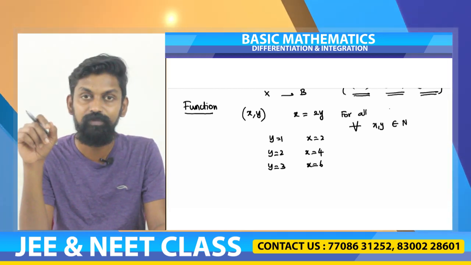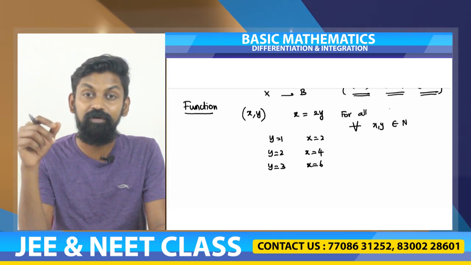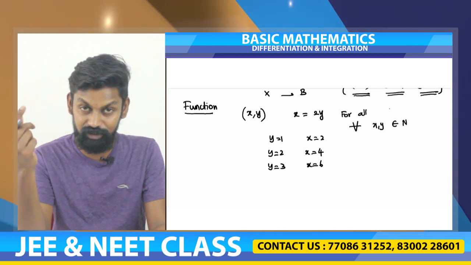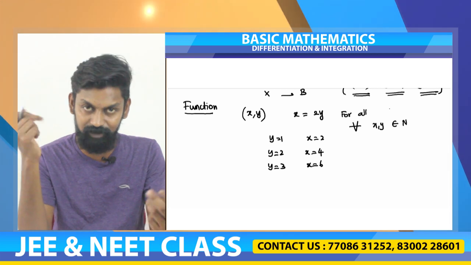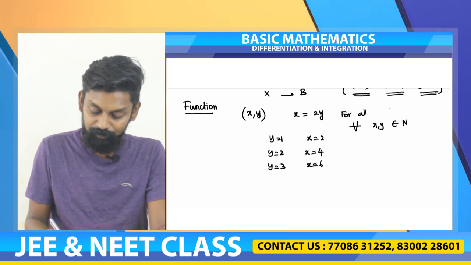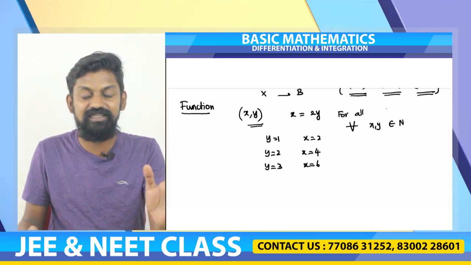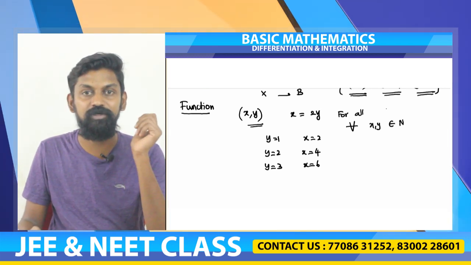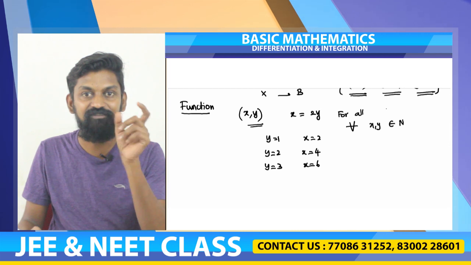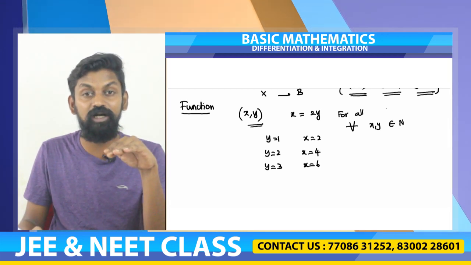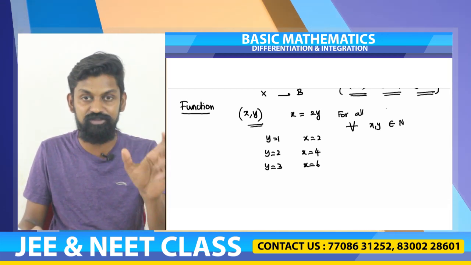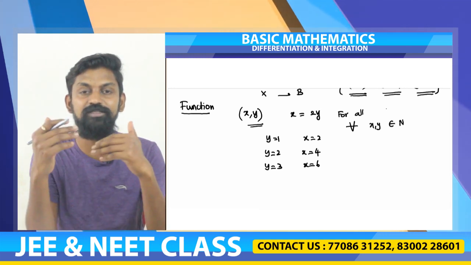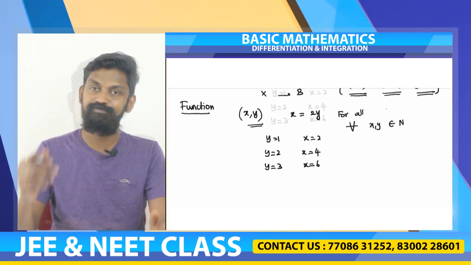So we are just defining x comma y in such a way that x is equal to 2y, where x comma y belong to natural numbers. So a relation with an infinite number of ordered pairs will make a function. So that is the difference between a relation and a function.